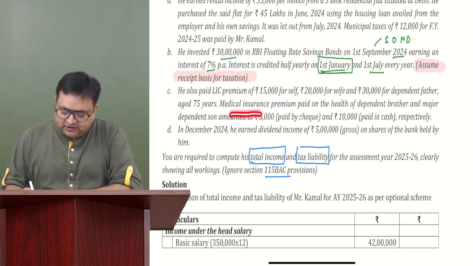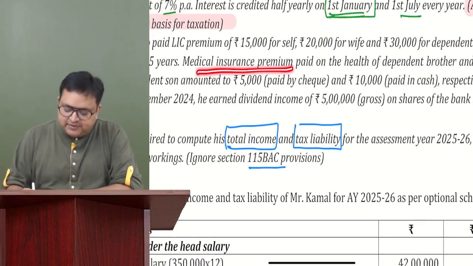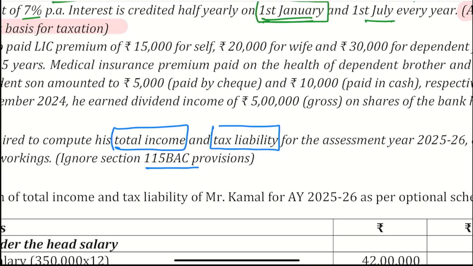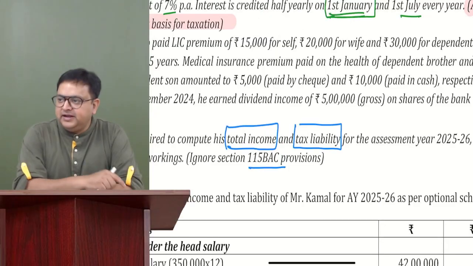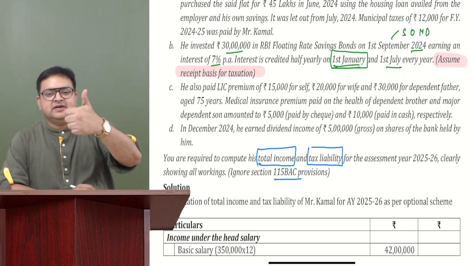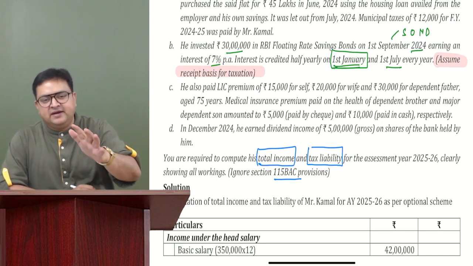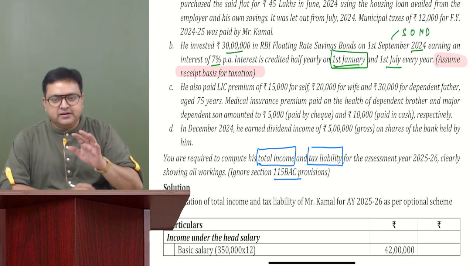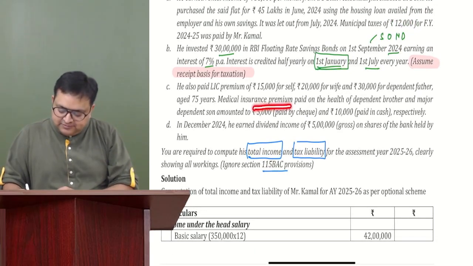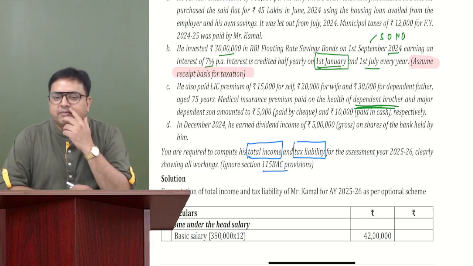Now, medical insurance premium paid on the health of dependent father. What is this section about? What do you think, which section are they talking of? 80D. In 80D, we have two categories. One is self, spouse, and dependent children. The next category is parents, dependent or non-dependent, both. Now, medical insurance premium paid on the health of dependent brother. Tell me, guys, dependent brother, allowed or not allowed?